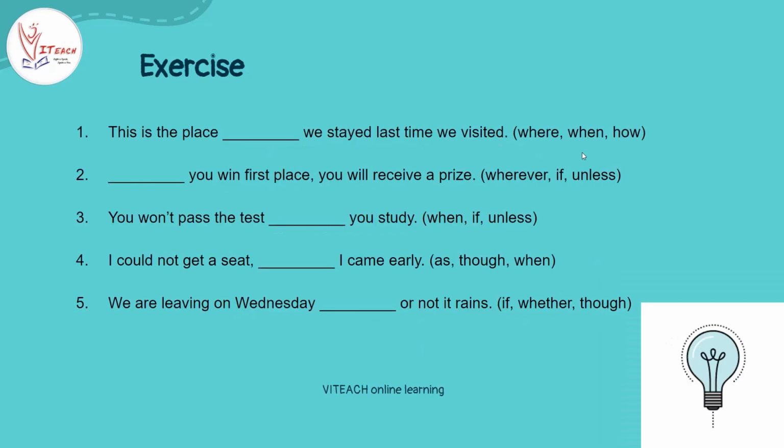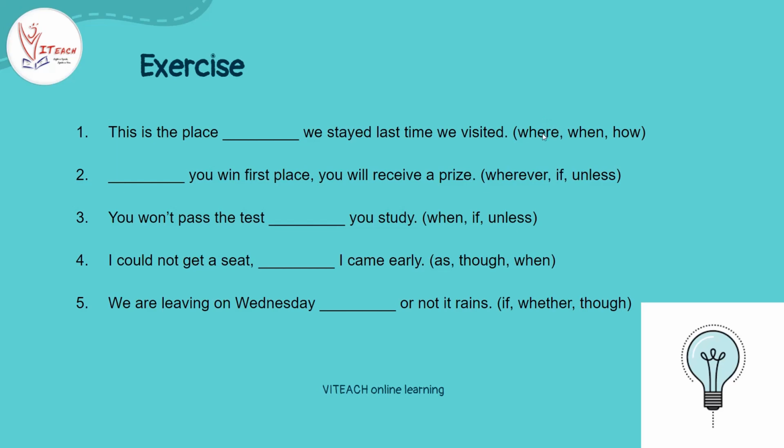Okay, I have some exercises for you now. This is the place dash we stayed last time we visited. What can we fill here? Where, when, or how? Let's fill how first. This is the place how we stayed last time we visited. Does it make any sense? No, right? Okay, let's put when. This is the place when we stayed last time we visited.